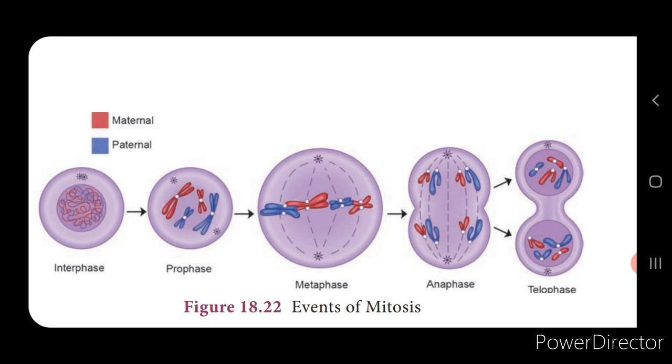Now this mitosis consists of two events. One is karyokinesis and the other one is cytokinesis. It consists of several phases. The first is the interphase. This is called the resting phase because the cell prepares itself for the next cell division, and it is always an interval between two successive cell divisions.